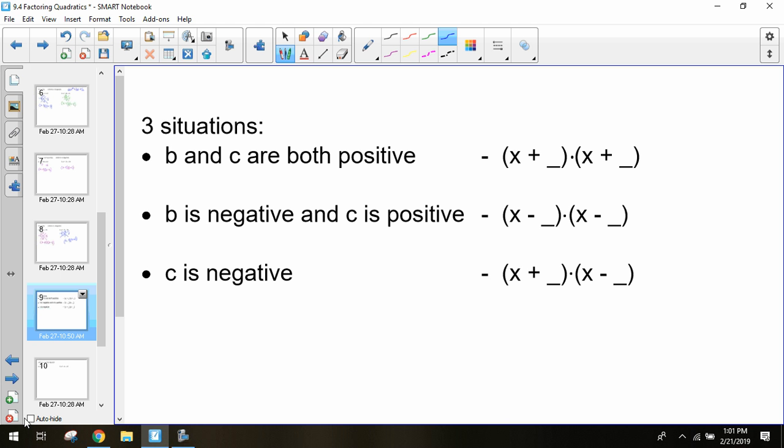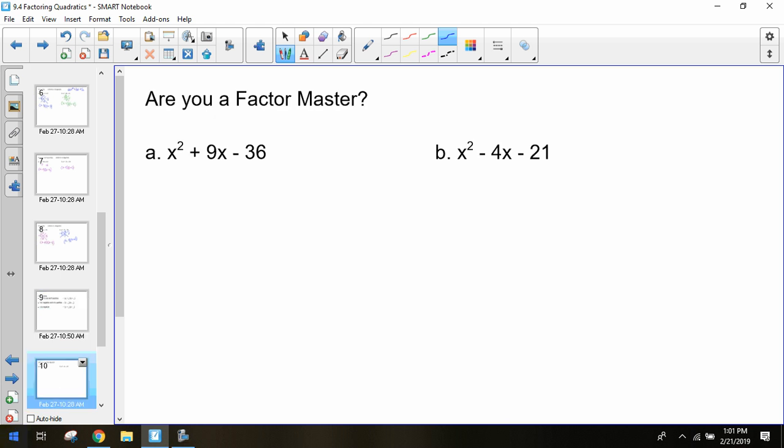Alright, I want to see if you are factor masters. I want you to try to factor these 2 problems. See if you can come up with your factors. Are you a factor master?